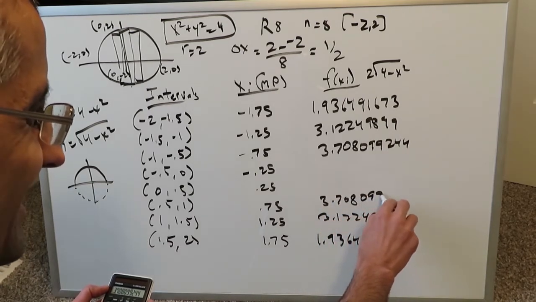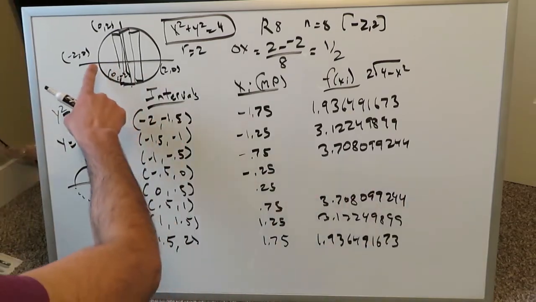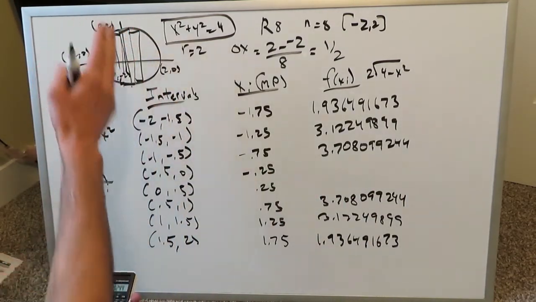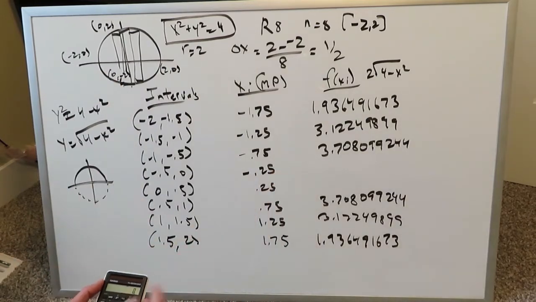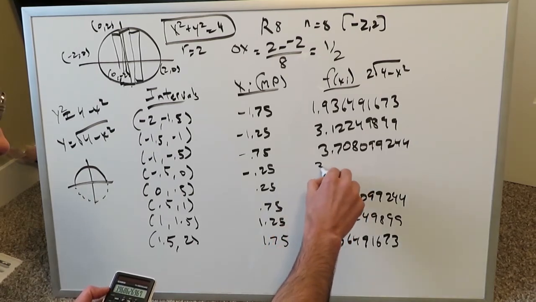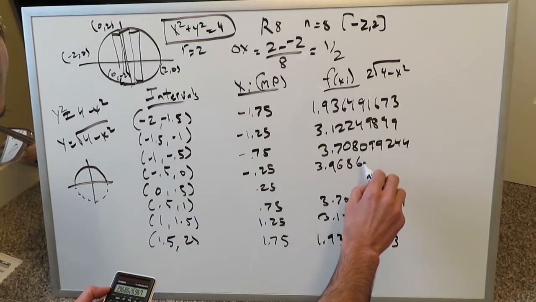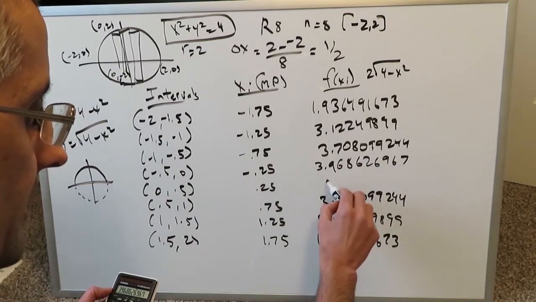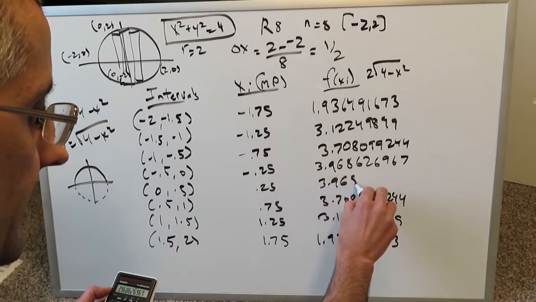In terms of our results, our graph is symmetric about the x and the y axis, so you'll have these symmetric Riemann rectangles develop. Let's put the 0.25: 4 minus 0.25 squared, you root it, multiply by 2, I get a 3.968626967, and then of course this value will be exactly the same.